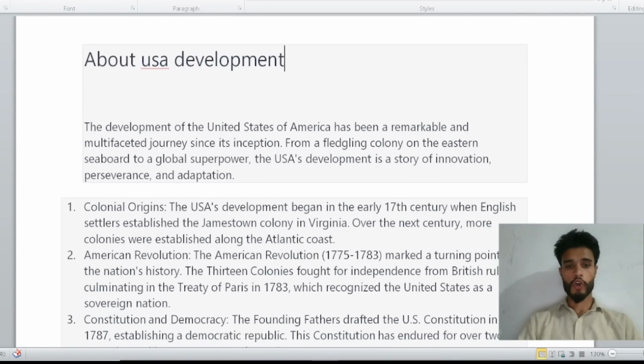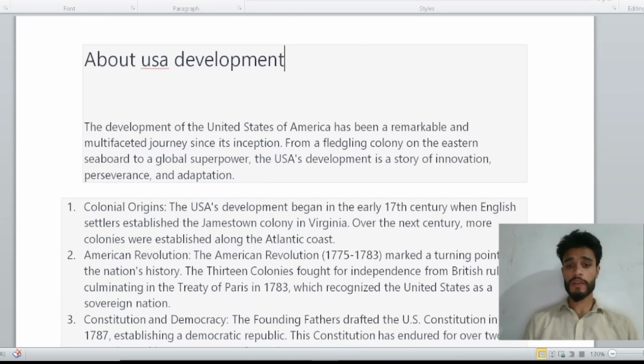Number one, colonial origins. The USA development began in the early 17th century when English settlers established the Jamestown colony in Virginia.